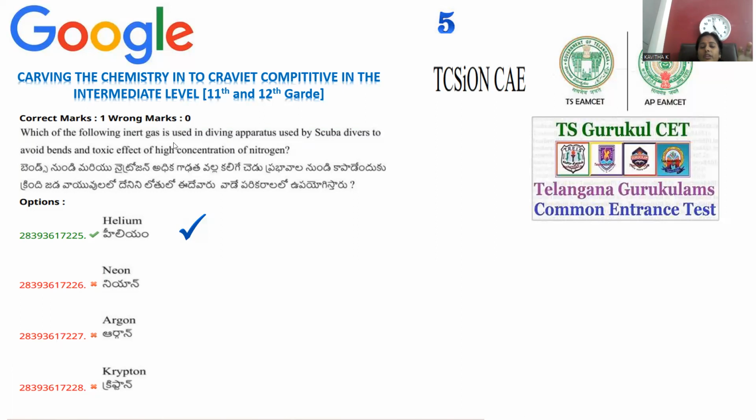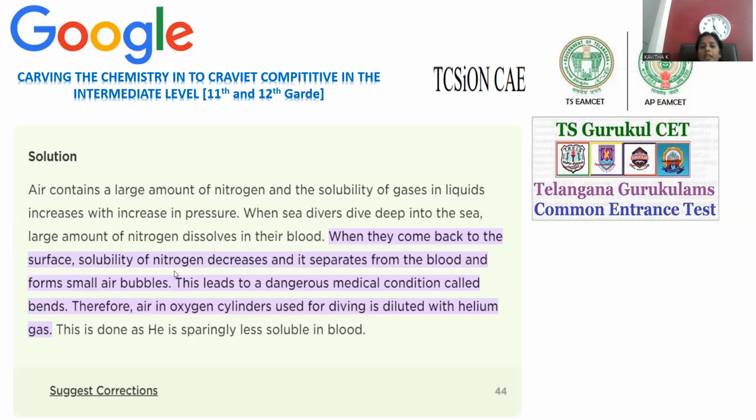Whenever nitrogen is present, what happens? It has a tendency to mix with the blood and provide an adverse impact on the human body, right? For question number 5, option number 1 is the correct answer.